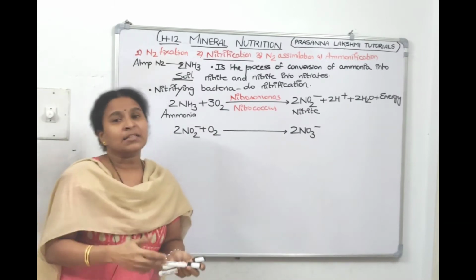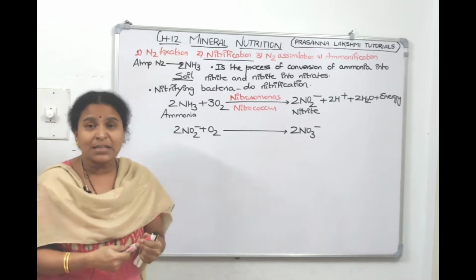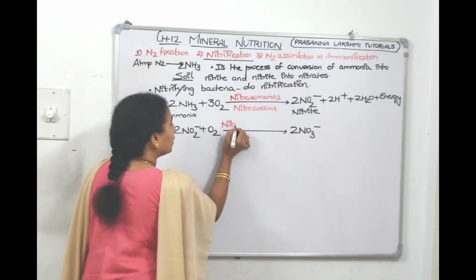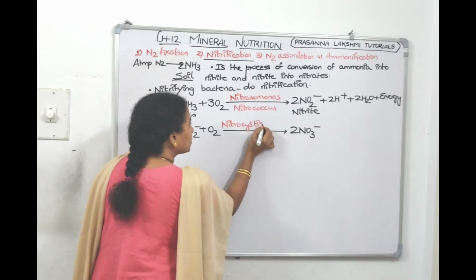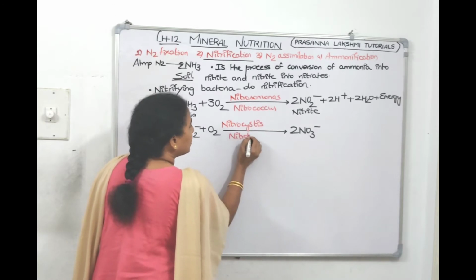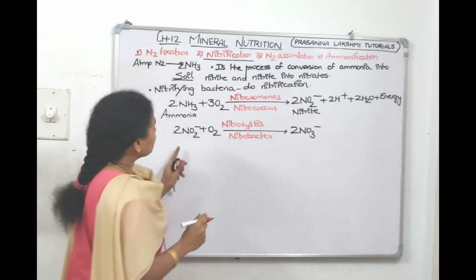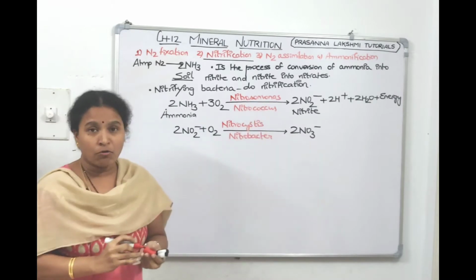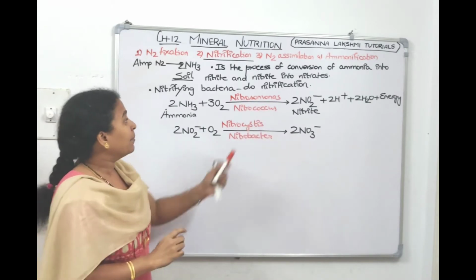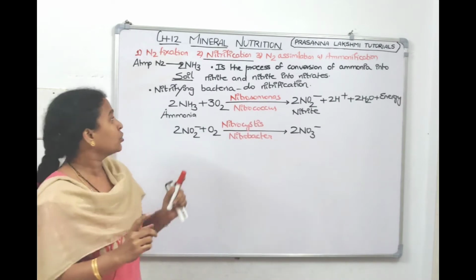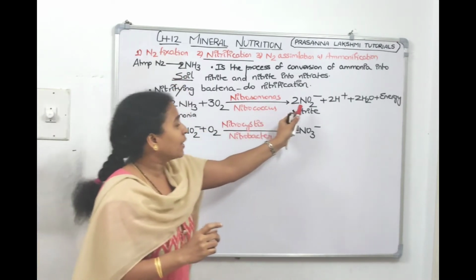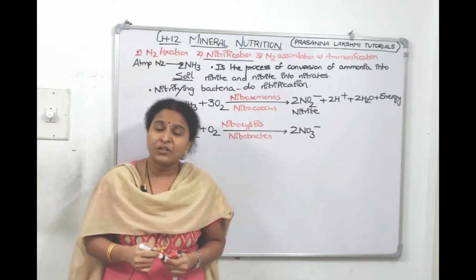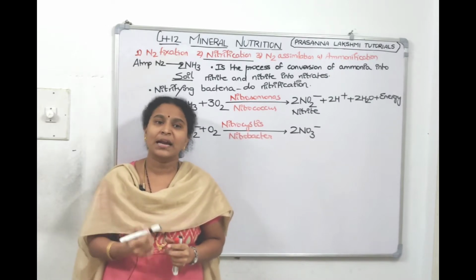This is done by another set of nitrifying bacteria called Nitrocystis and Nitrobacter. This reaction Nitrocystis and Nitrobacter will do. This reaction Nitrosomonas and Nitrococcus will do. These two steps together come under nitrification. What is nitrification? Conversion of ammonia into nitrite and nitrate. Since in the soil ammonia cannot be absorbed efficiently by the plants, it is converted to nitrites and nitrates.